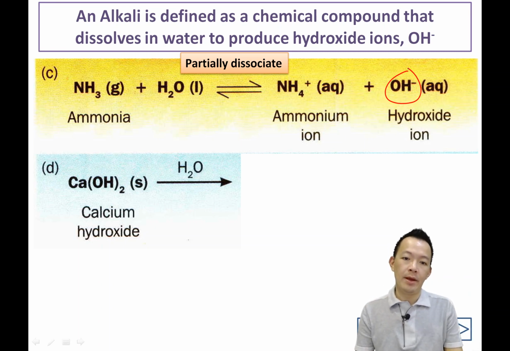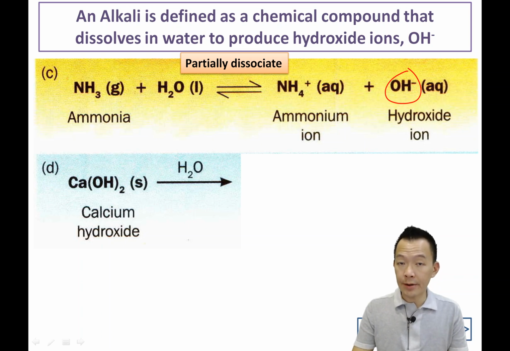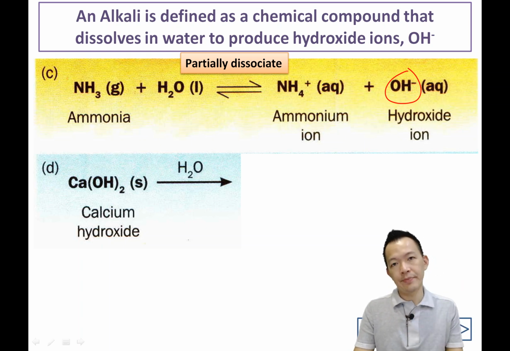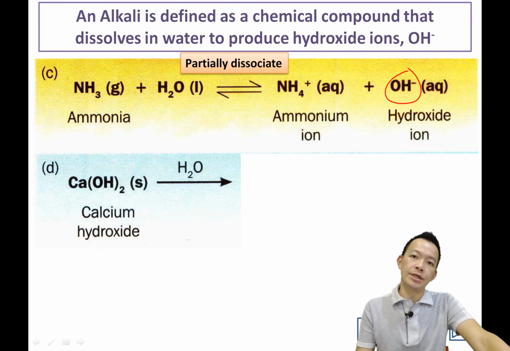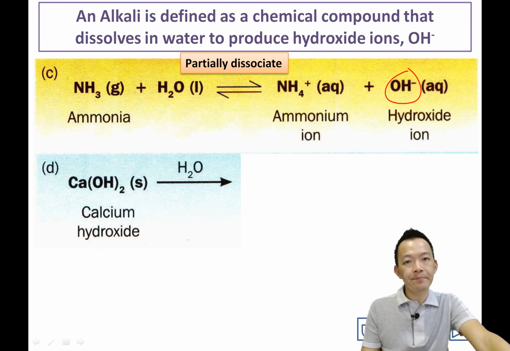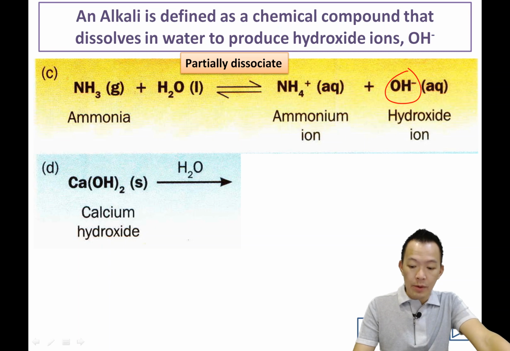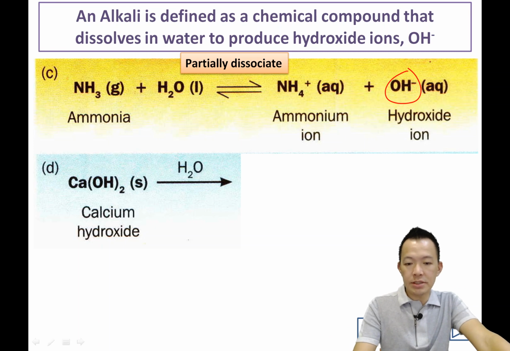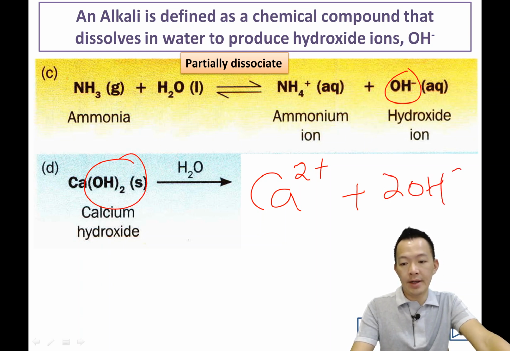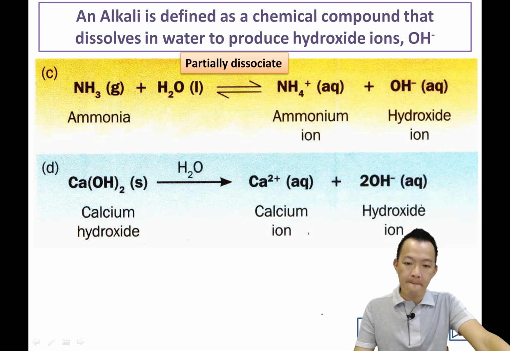它是一种 alkaline. Okay, and at the symbol, the 2 arrow, the arrow with the go and back symbol. So this is what we call partially dissociate. Ammonia 的 gas 在水中不会100% 解散，一点解散，一点不要解散呢 to produce hydroxide ion. So ammonia solution it is alkaline. 它是碱性的。How about calcium hydroxide? When calcium hydroxide dissociate in water, 你丢进水里面 it's going to produce calcium ion. 它就会产生 calcium 的离子 2 plus what? Plus 2 hydroxide ion 加2粒的 hydroxide 的离子。Okay, so this is what we call alkaline.